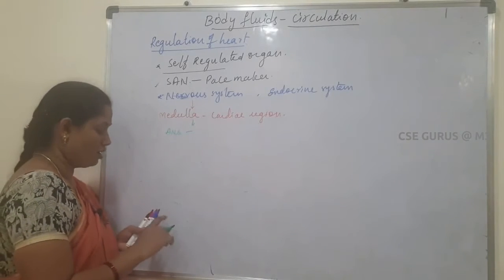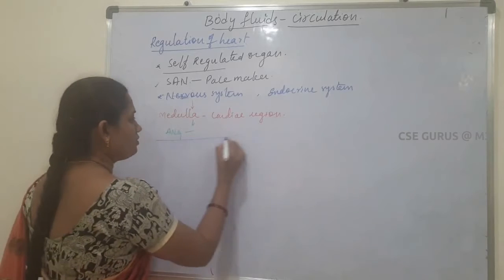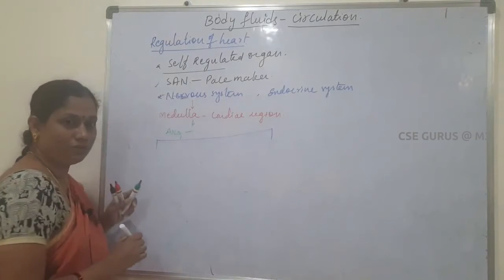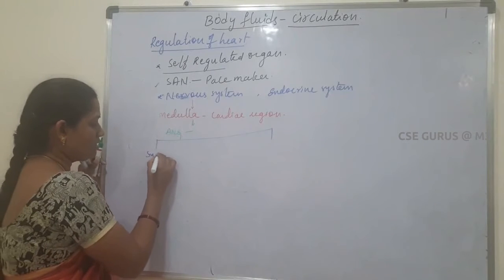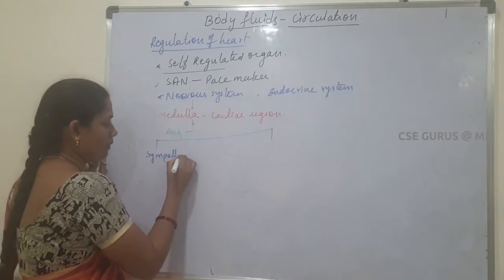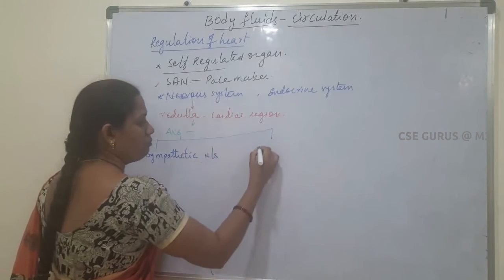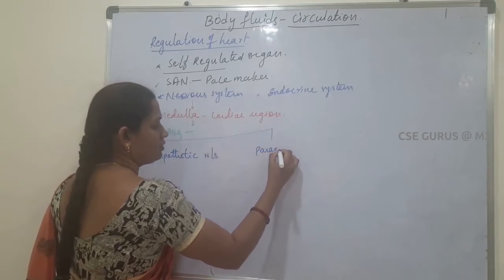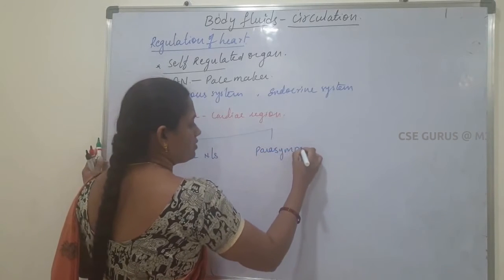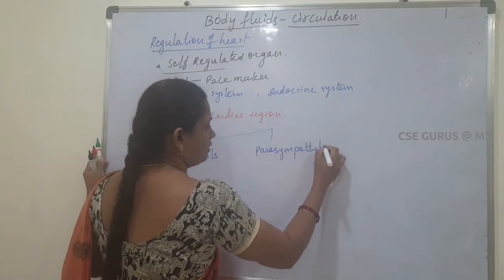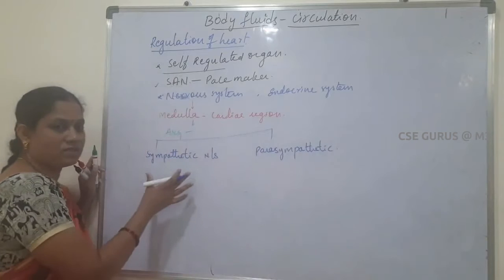The autonomous nervous system, ANS, controls the heartbeats. In the autonomous nervous system, two parts are present: the sympathetic nervous system and the parasympathetic nervous system.